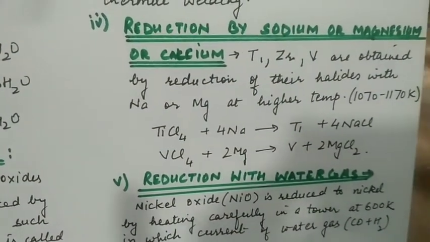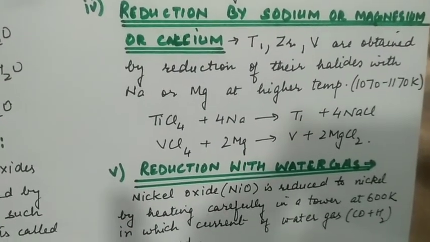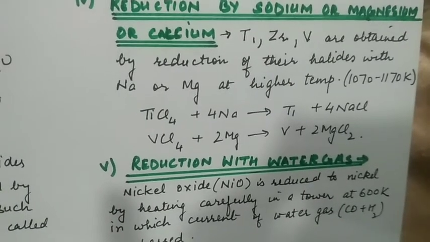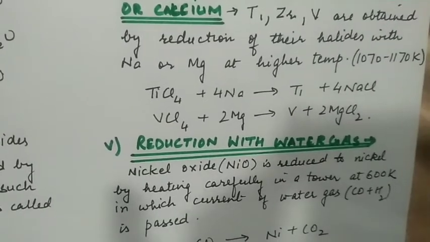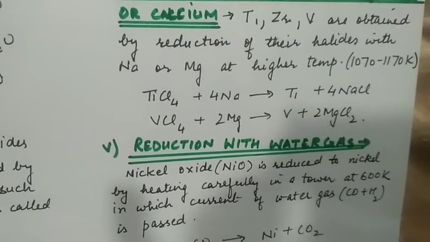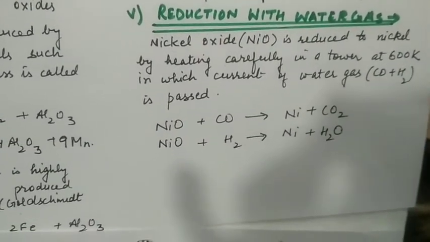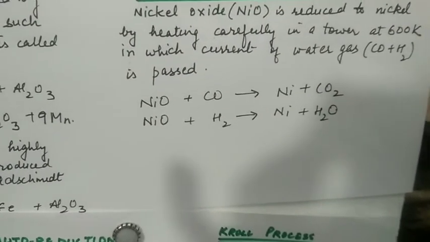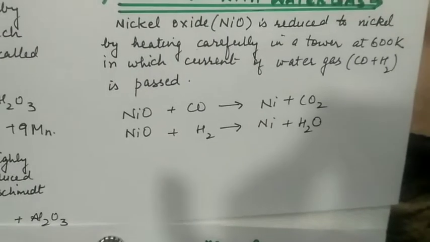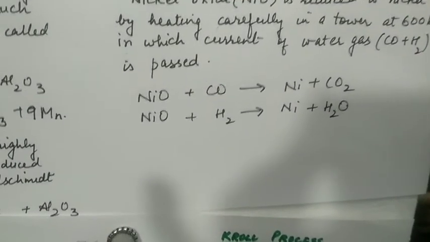For example, titanium tetrachloride is reduced by heating with sodium at high temperature, 1070 to 1170 Kelvin, to form titanium. Along with it, sodium chloride is formed. Similarly, vanadium tetrachloride can be reduced to vanadium. Reduction with water gas. Nickel oxide is reduced to nickel by carefully heating in a tower at 600 Kelvin in which a current of water gas is passed. The components of water gas, both carbon monoxide and hydrogen, act as reducing agents and reduce nickel oxide to nickel.